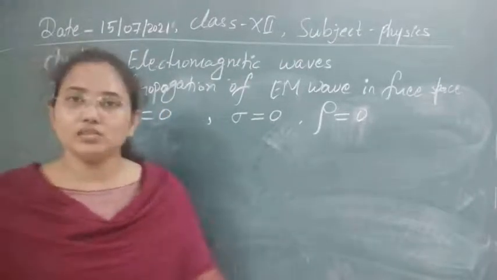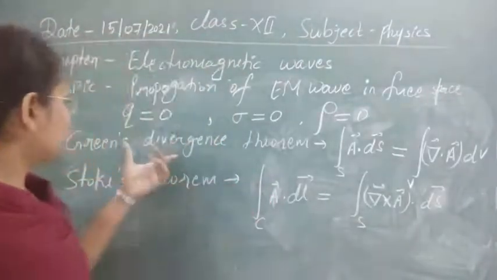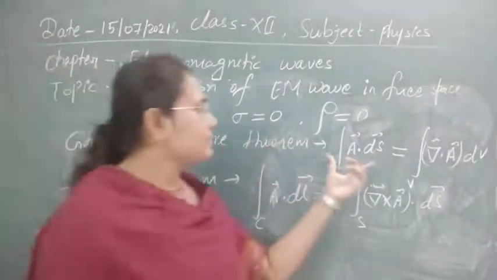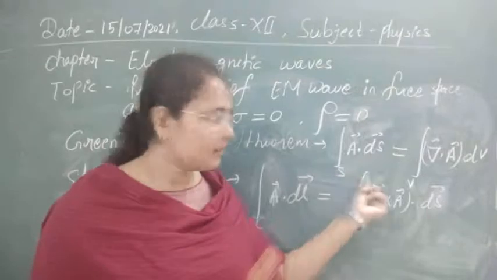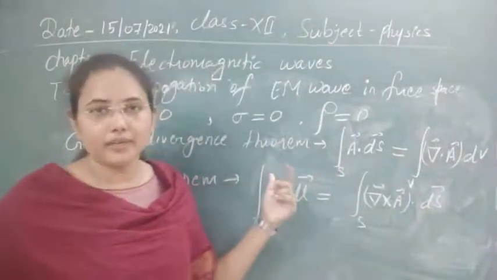So let's see first these two equations, after that we will start. This is Green's divergence theorem, and this is Stokes theorem. You can see that Green's divergence theorem relates the surface integral to the volume integral; surface and volume integrals I have told you about already in the previous class.